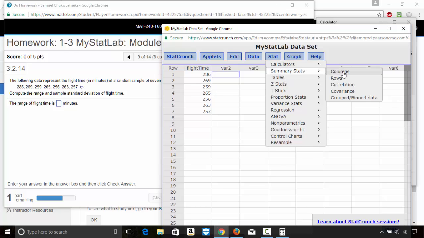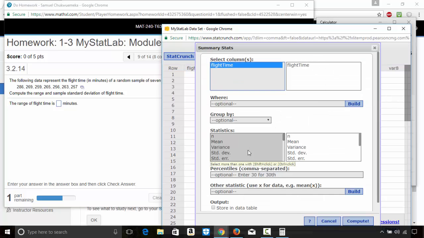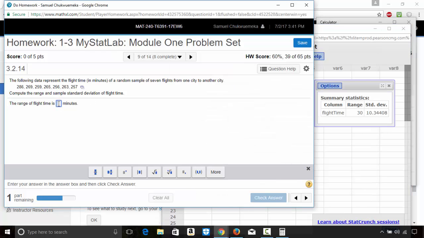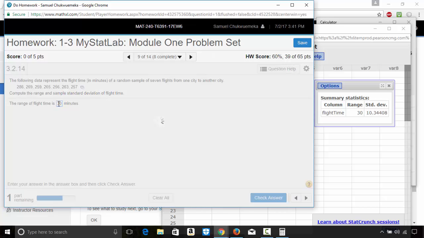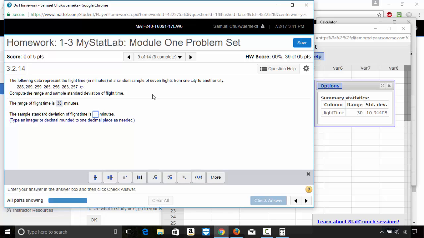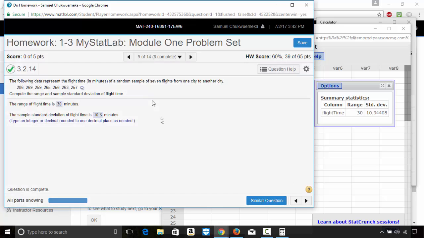They want us to find the range and sample standard deviation. Click on Stat, Summary Stats, Columns, select this, and I scroll down to get the range. I see the range, I click on it. Then you press the Control key and you look for standard deviation. Okay, you click Compute. So the range is 30 and the standard deviation to 1 decimal place will be 10.3. All right, there you go.